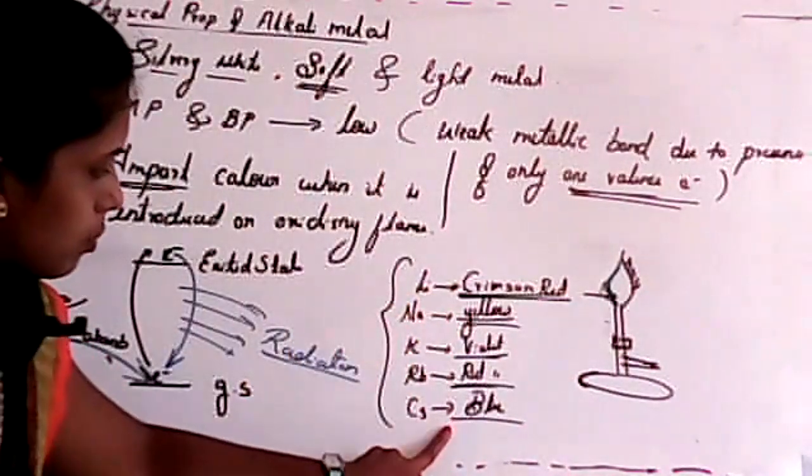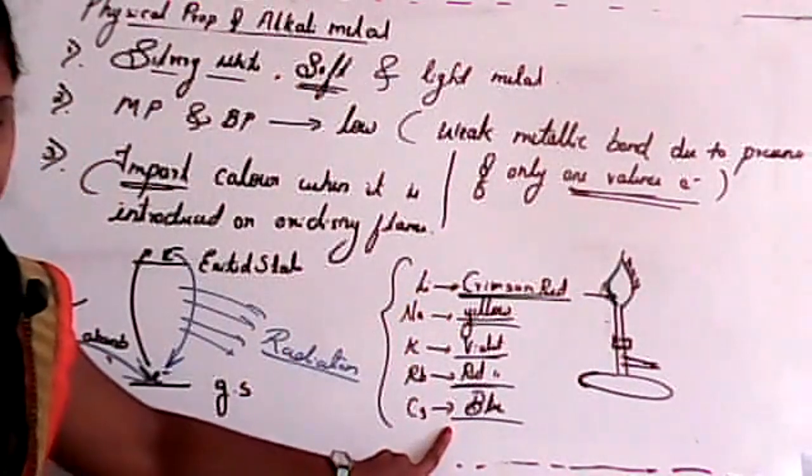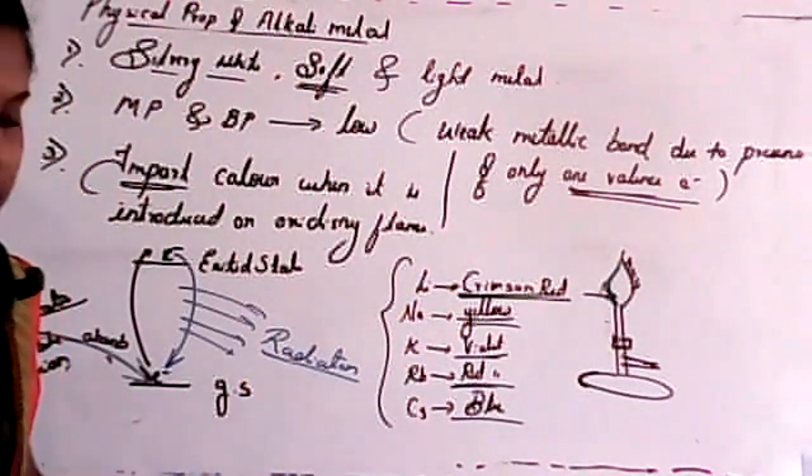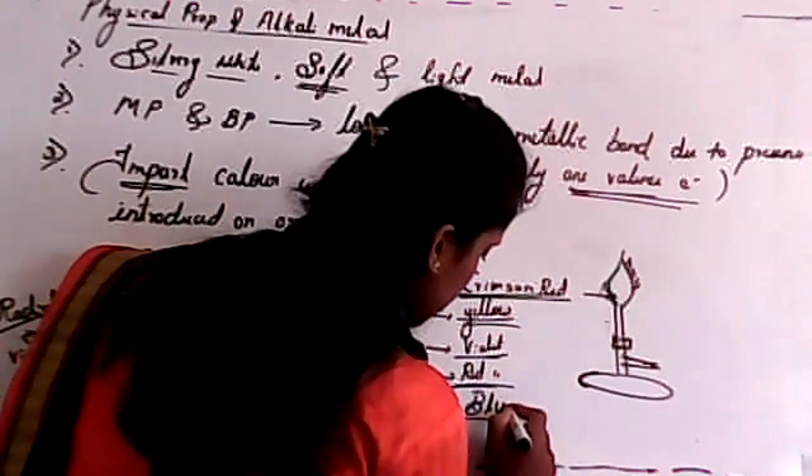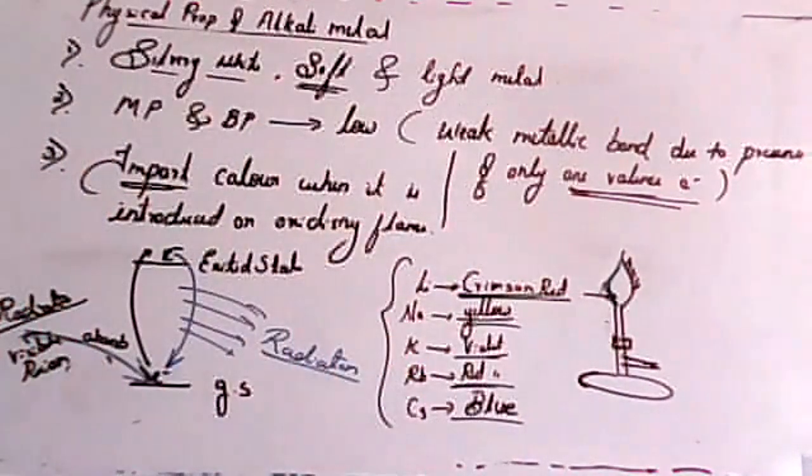Cesium is a blue color. It is blue. Is it clear? Blue it is. Is it clear, student? Is it clear about the third property?